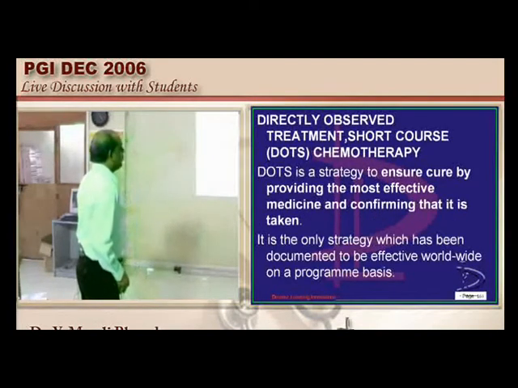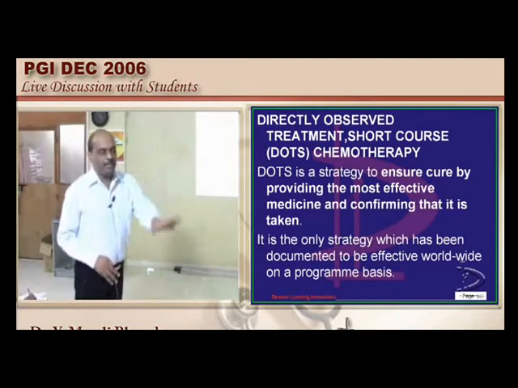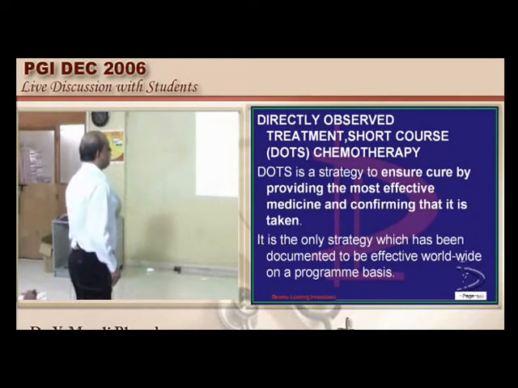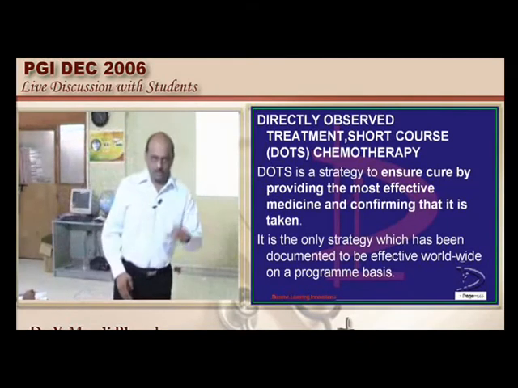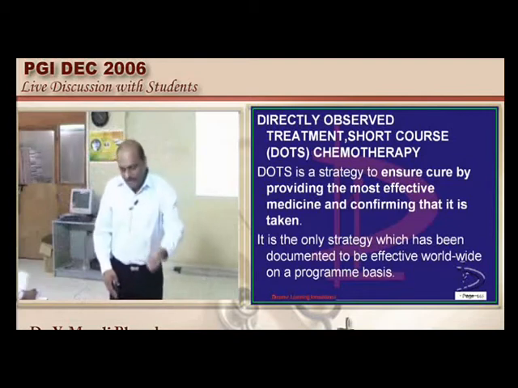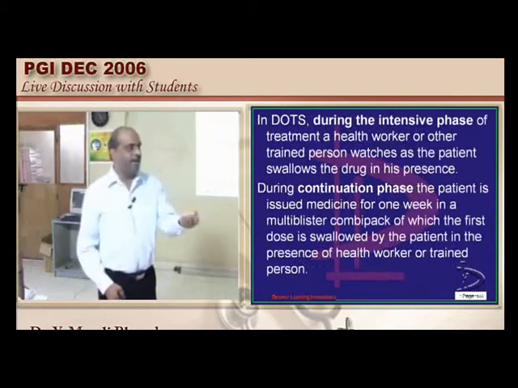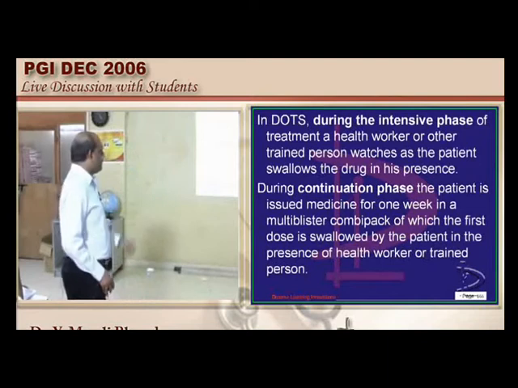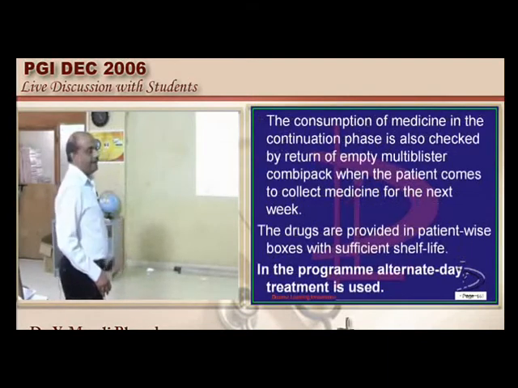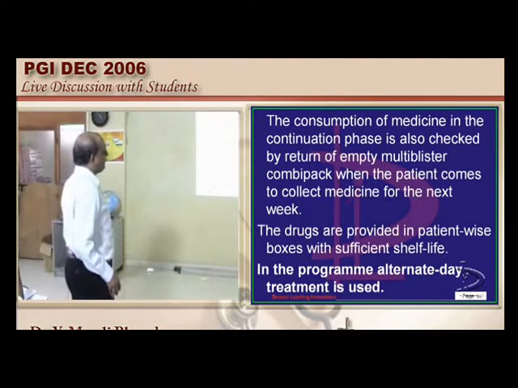So typically during the intensive phase, open the sachet, take the tablet, throw it in the mouth is what has to be done. In the continuation phase, you give tablets to take home, but to give the second quota of tablets, the first quota tablets should be brought back. The multi-blister combi pack, the empty one, must be returned, and it is not continuous. Intermittent regime is the one which is typically used.